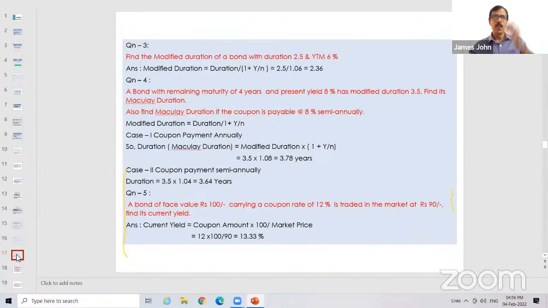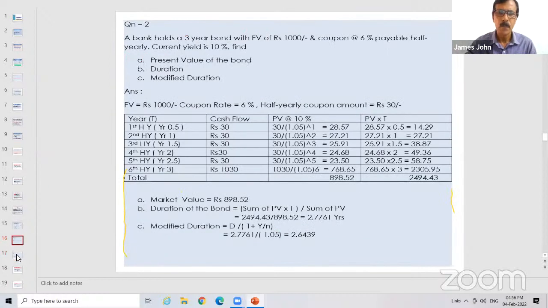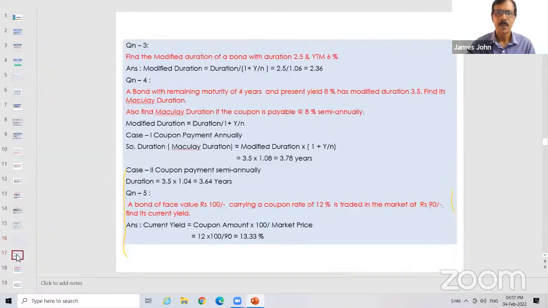It's 5 o'clock. Sir, is there any relevance to the coupon percentage? That 6% is not used? It is used. Otherwise, how do you get the cash flow? Calculating cash flow. Okay.